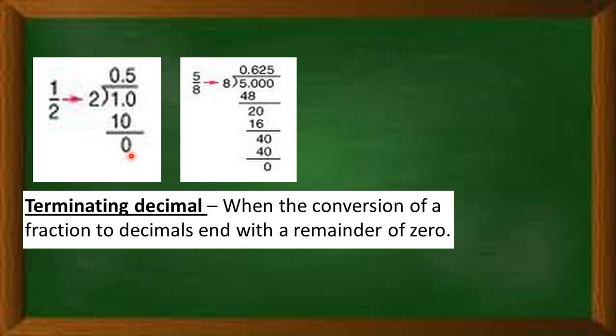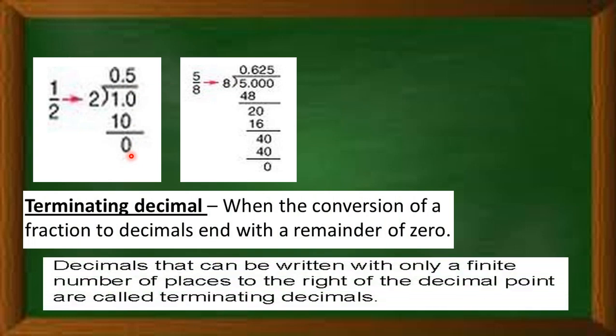So when any fraction or rational number is divided and gives remainder 0, this decimal expansion is known as a terminating decimal. Only a finite number of places are written to the right of the decimal point.